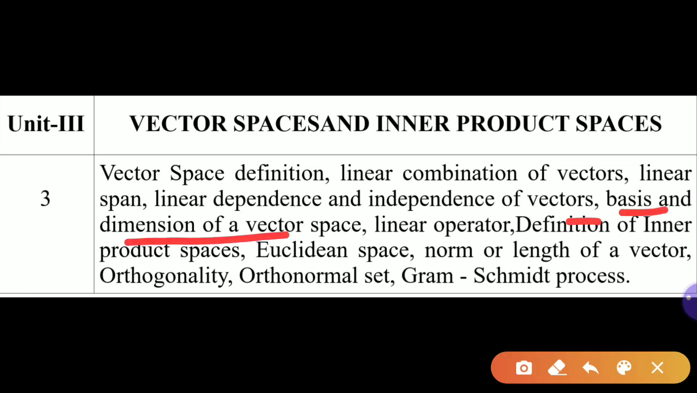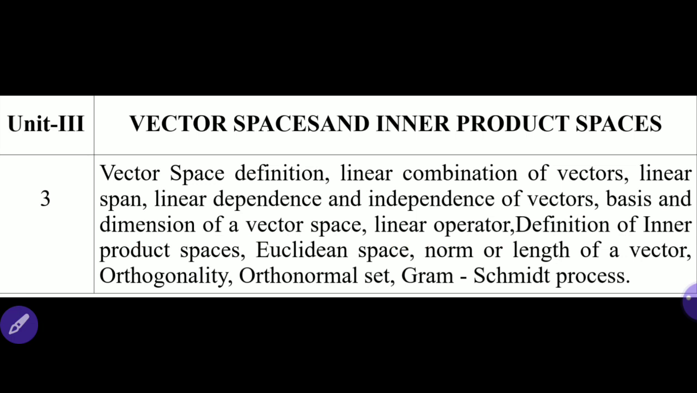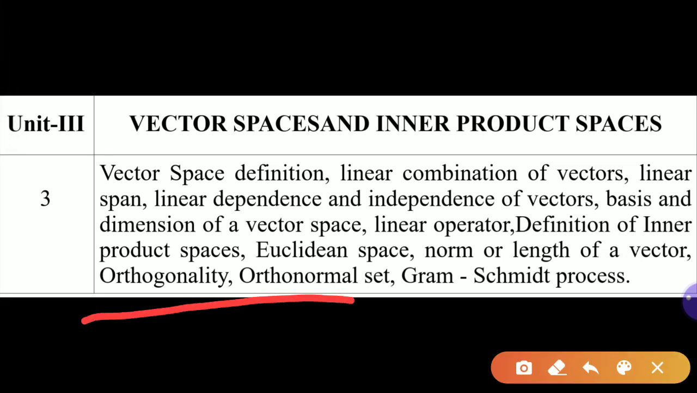Then we have linear operator. Linear operator is also one of the parts of vector space. Up to this linear operator, we have vector spaces. And after that, inner product spaces start. So from the definition of inner product space up to the Gram-Schmidt process, all these contents belong to inner product spaces, like Euclidean space, norm or length of a vector, then orthogonality, orthonormal set, and Gram-Schmidt process. These are the parts of inner product spaces.